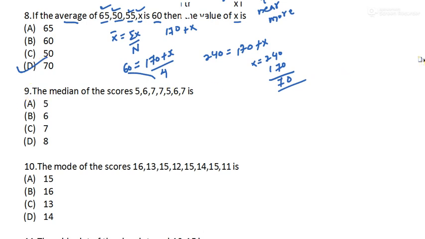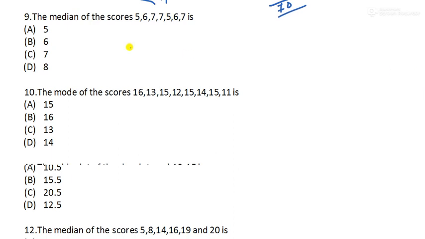Moving to question number 9 now. The median of the scores 5, 6, 7, 7, 5, 6, 7 is dash. So this is ungrouped data. Whenever they give a question like this, you have to arrange them first in increasing or decreasing order.